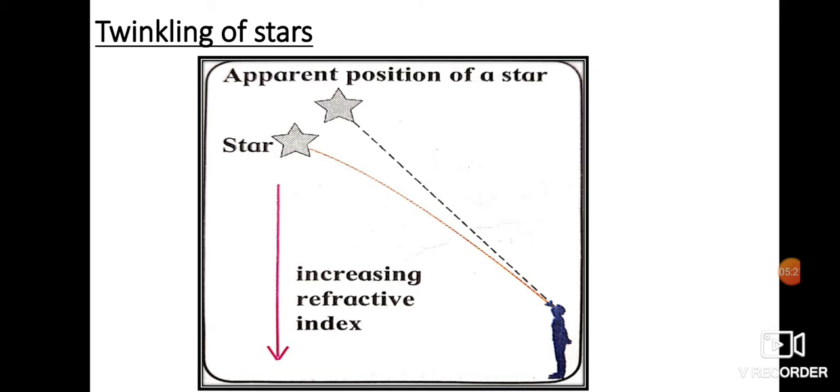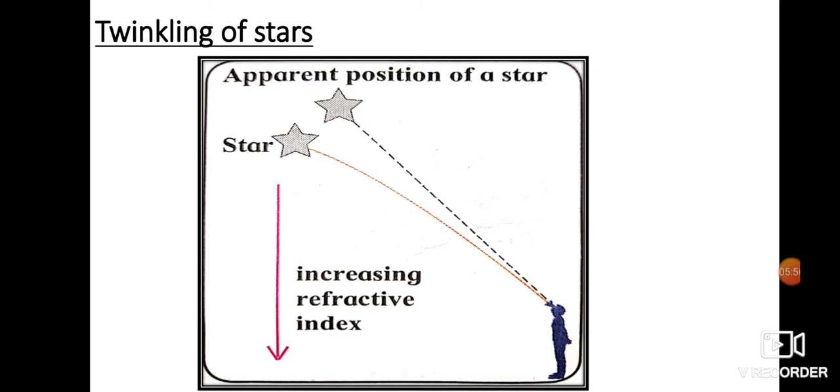But here also, when the light comes from the planet towards the earth, the refractive index keeps on changing because the density keeps on increasing, and we say that the light travels from a rarer medium to a denser medium. So here also, the position as well as the brightness of the individual point source change, but the average position and the total average brightness remain unchanged, and we say that the planets do not twinkle.